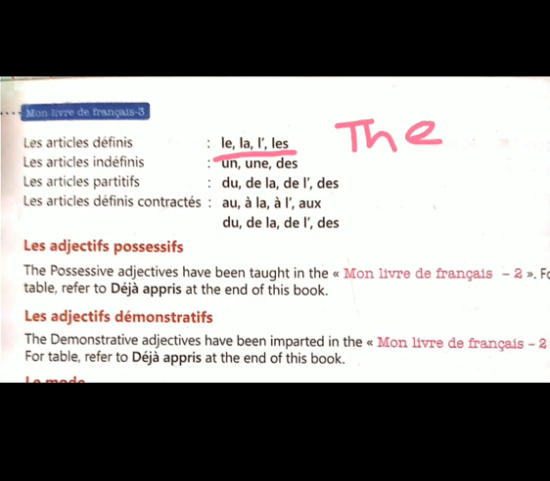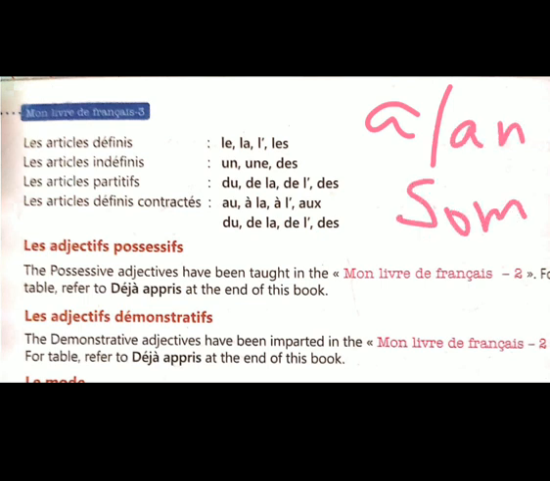We have four types of the in French: le, la, l', les. I hope you know these things. Now the second article is the indefinite article. Indefinite article is a, an and some. Okay, this is un. Un we use with masculine, une we will use with feminine, and des is with plurals.